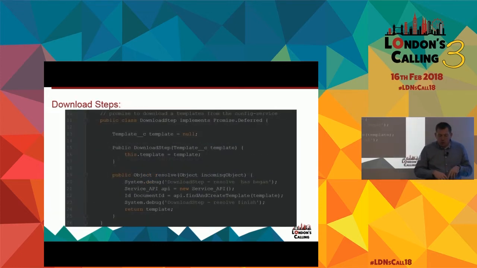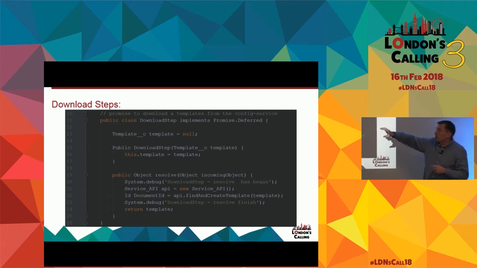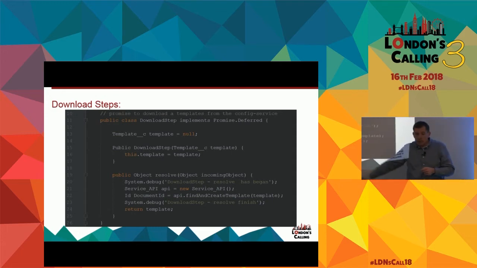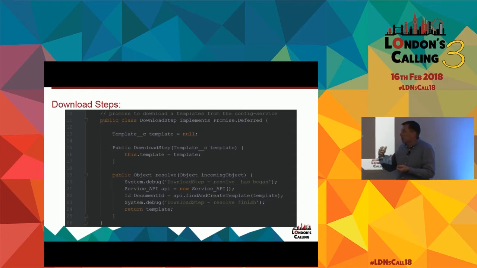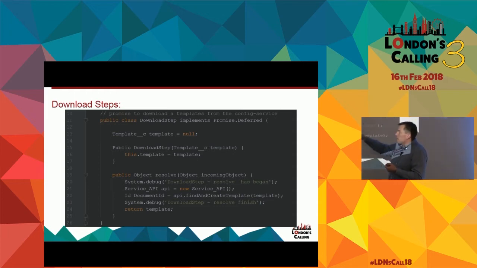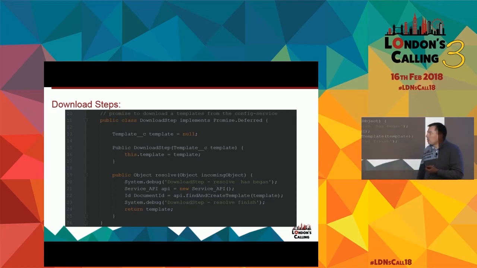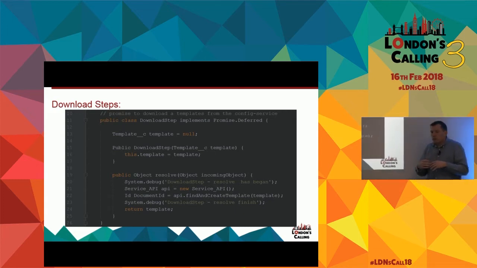So, what does a step look like? This is the step that is actually going to really do the work. Okay. So we've talked about we're going to do some work, and we're nearly getting to do some work. This is where the actual work happens. Okay. So we've got the downloadable step. It's just implementing an interface. I trust most people here should be used to that kind of concept. The interface is defining the resolve method, and it's that resolve method which is where we do the work.